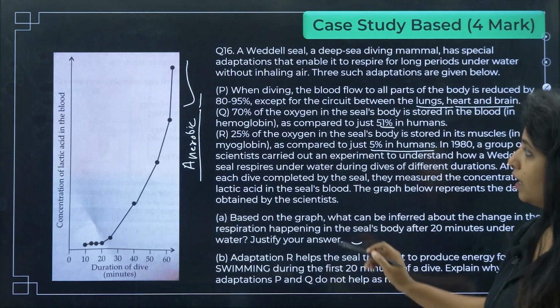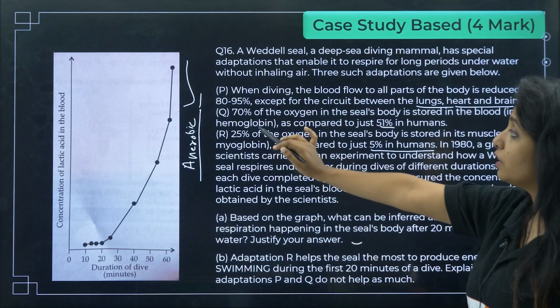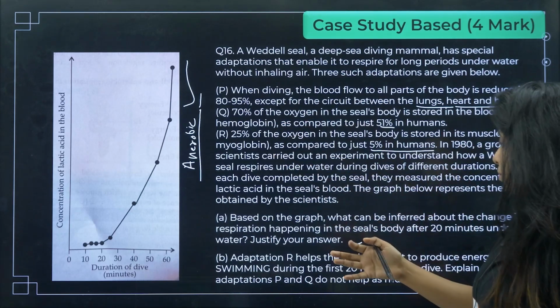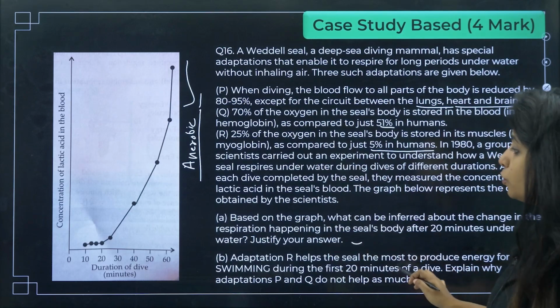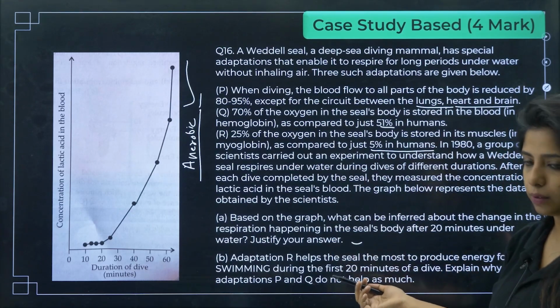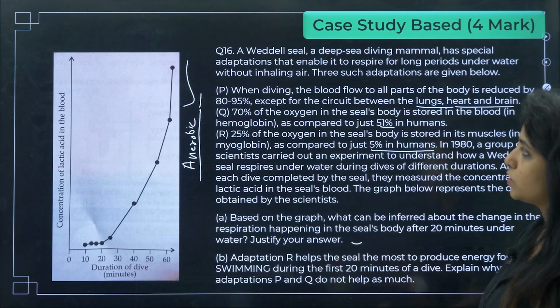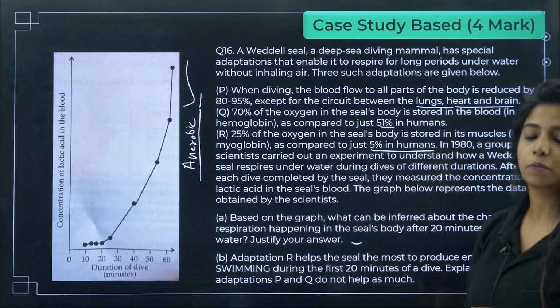minutes of a dive. Adaptation R, where we are saying that 25% of oxygen in the seal's body is stored in the muscle. So that is something that will help the seal to produce more energy during the swimming during the first 20 minutes of a dive. Explain why adaptation P and Q do not help as much. Why do you think P and Q is not much helpful?